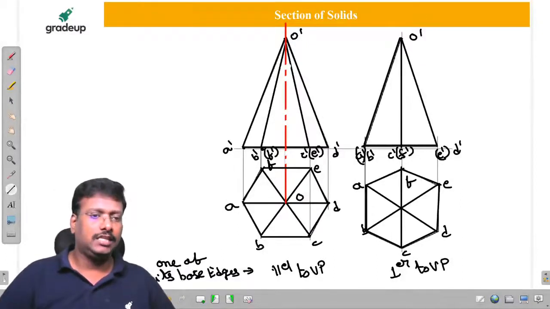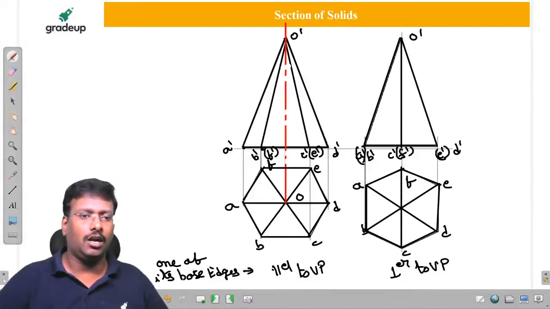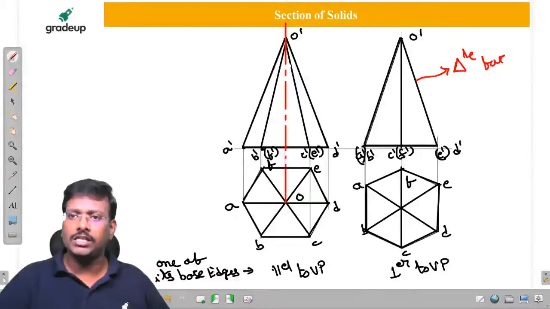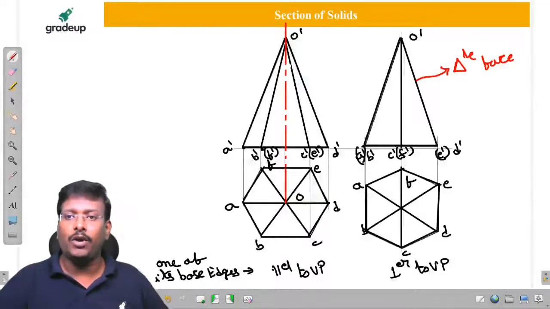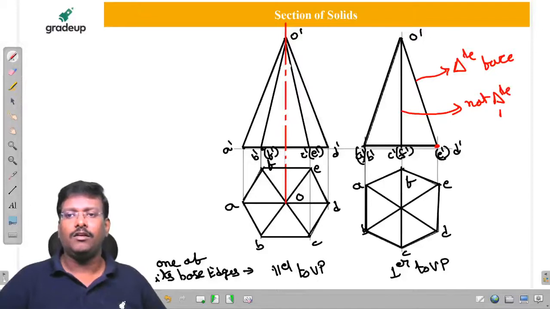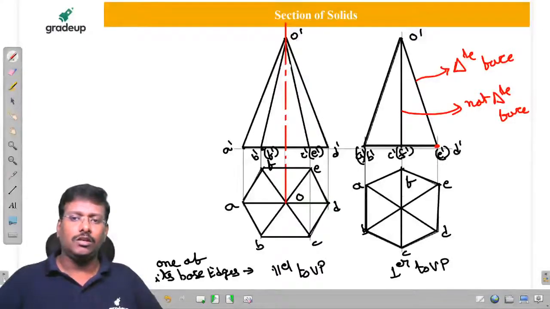This extreme thing is called a triangular face. How, sir? Here it is one point, here 2 points are there. That's why it is a triangular face. But in between, if any two are there, they are not a triangular face. Because here OE, this is O, sir.